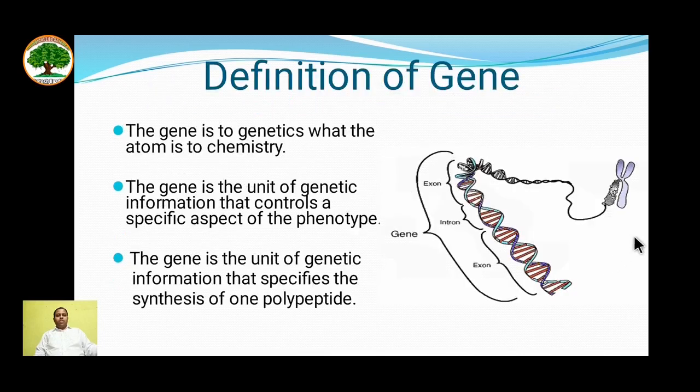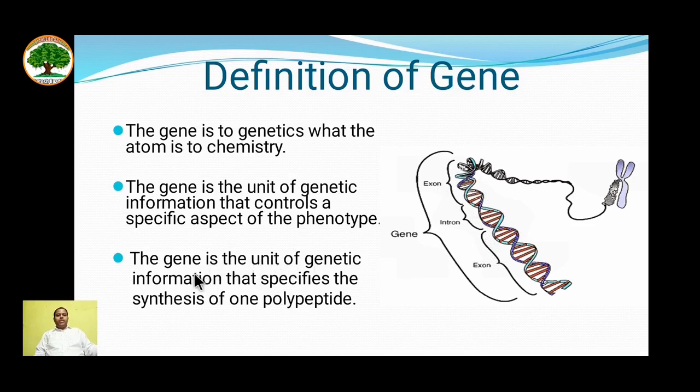Let's see what is a gene, the definition of the gene. The gene is to genetics as the atom is to chemistry. The gene is the unit of genetic information that controls specific aspects of phenotype, meaning a particular character is governed by the presence of a gene. As you can see in this picture, the chromosome is unwound into its full form and the parts of a gene, having introns and exons, are shown here.